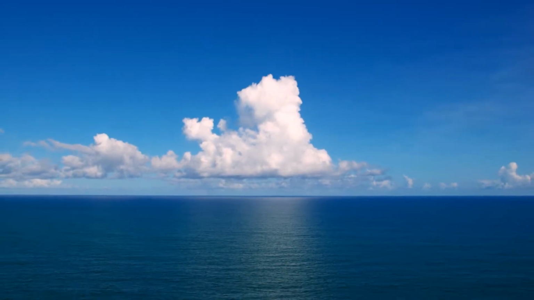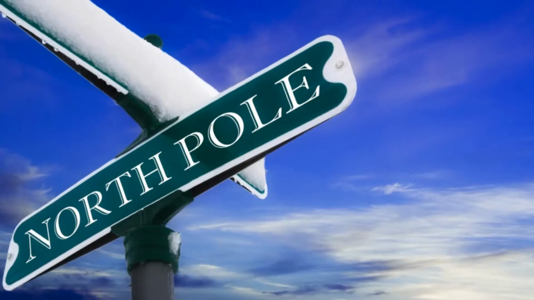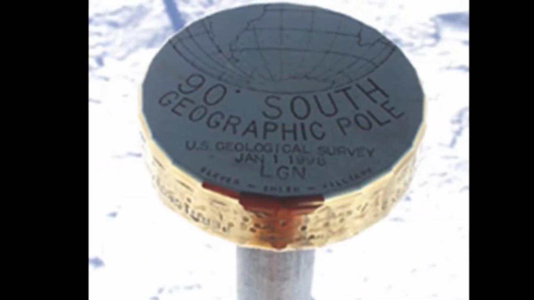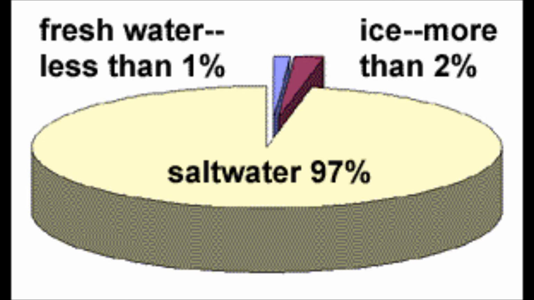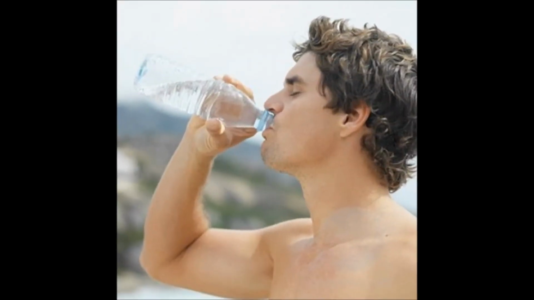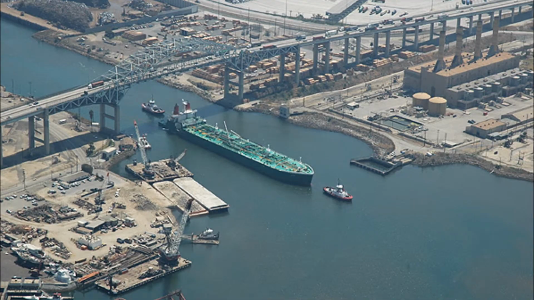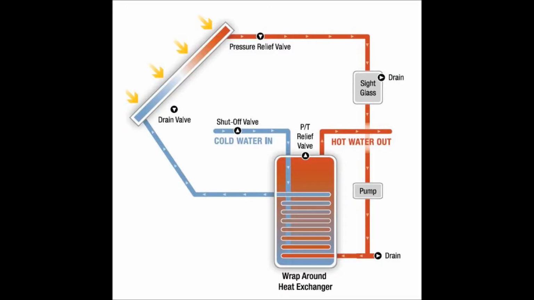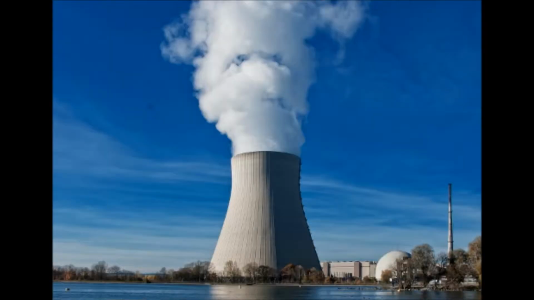2% of the water on Earth is glacier ice at the North and South Pole. Less than 1% of all the water on Earth is fresh water that we can actually use. We use this small amount of water for drinking, transportation, heating and cooling, industry, and many other purposes.